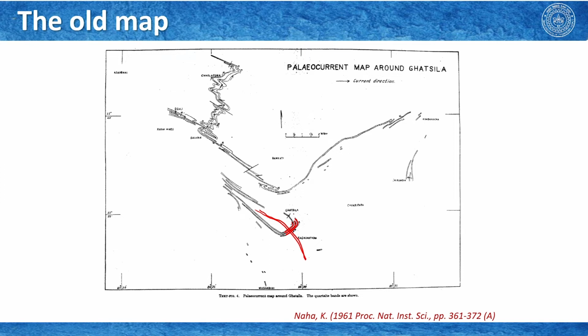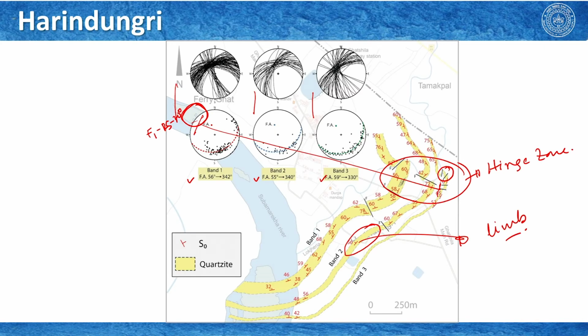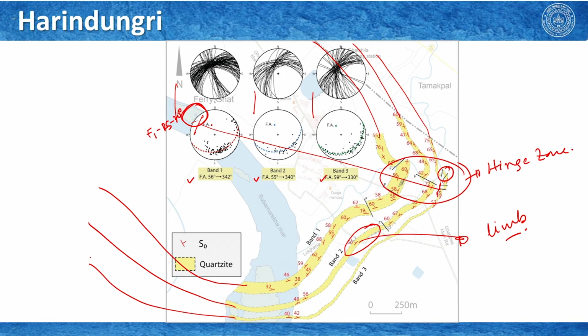But we can see that it is going towards this side, and after crossing the Subarnarekha it is going like that. So, if we try to extend this one here, probably all these 3 quartz bands are moving in this way, and here they are probably moving in this way. We did not map that in this field course, but people have mapped it.